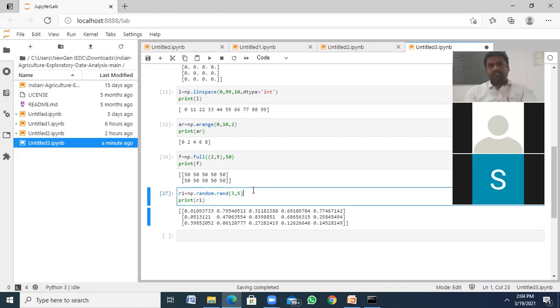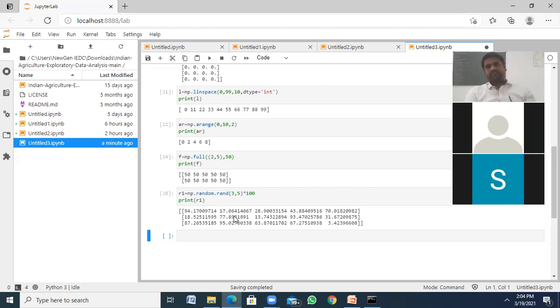So if I want a range, for example, instead of 0 to 1, I want in between 0 to 100. You can use it like this, times 100. So in between 0 to 100, what happened? It returns a 0 to 1 fraction value that is multiplied by 100. Let's say it generated 0.5, 0.5 into 100 is 50. Maximum it generates 100, minimum it generates 0. So the range 0 to 100 will be generated.